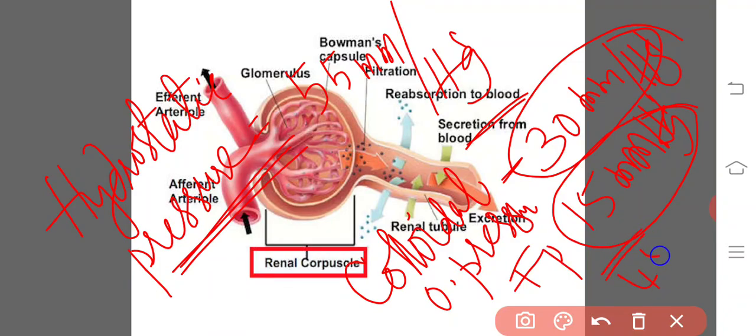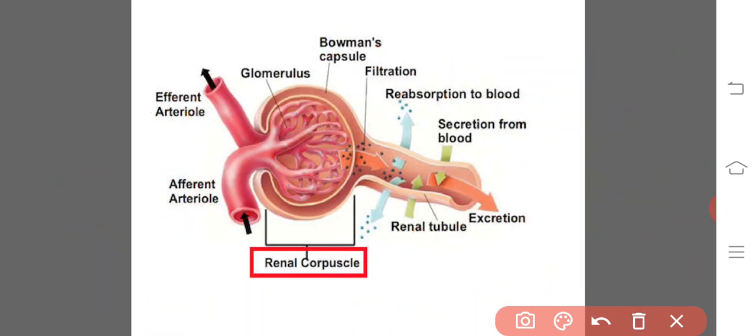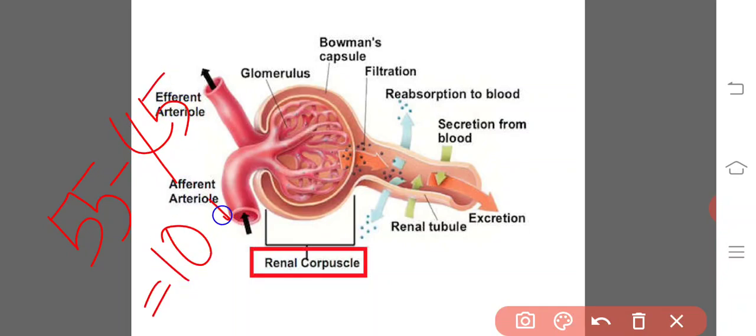Total this is 45 mmHg, which is always against the hydrostatic pressure of 55 mmHg. So the net difference is 10 mmHg. This is the net filtrate pressure which is responsible for the ultrafiltration in between the glomerulus and the Bowman's capsule.